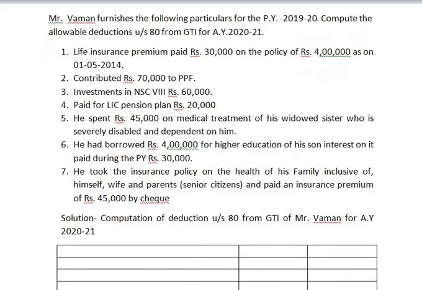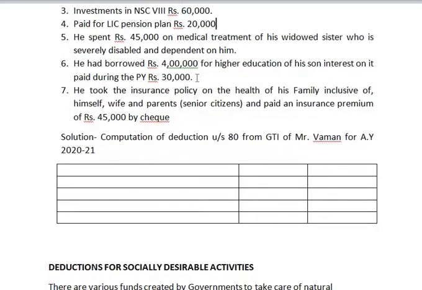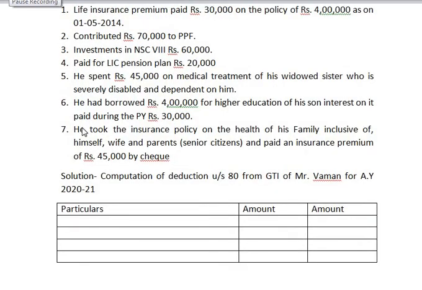So let us start solving the sum. First one is deduction under section 80C.